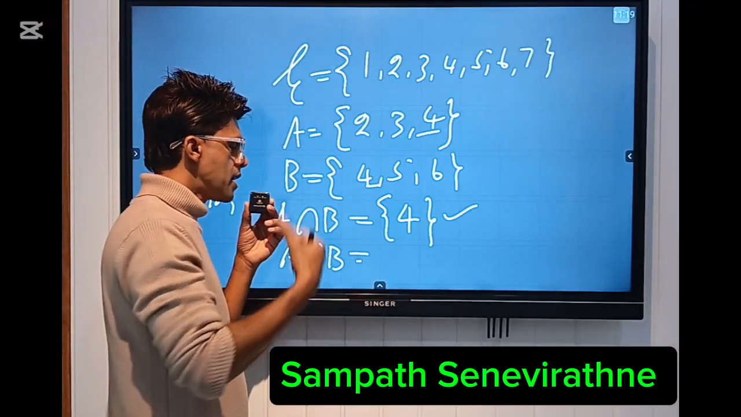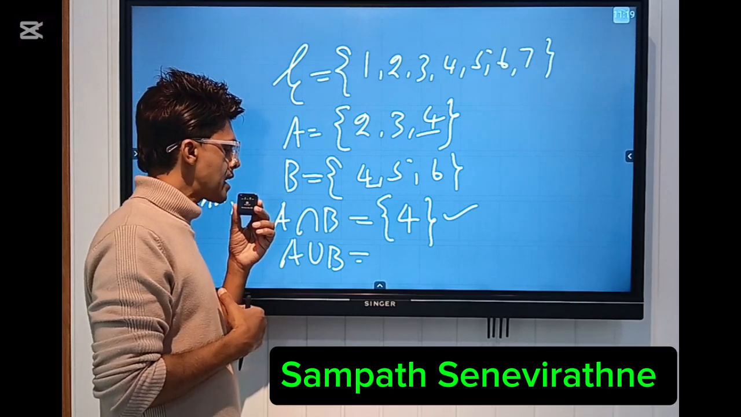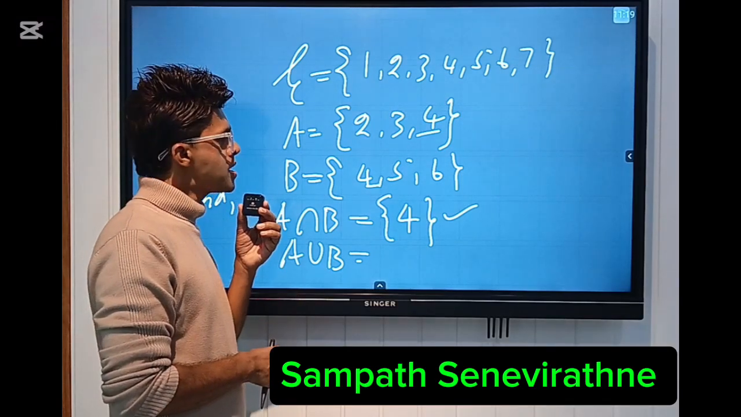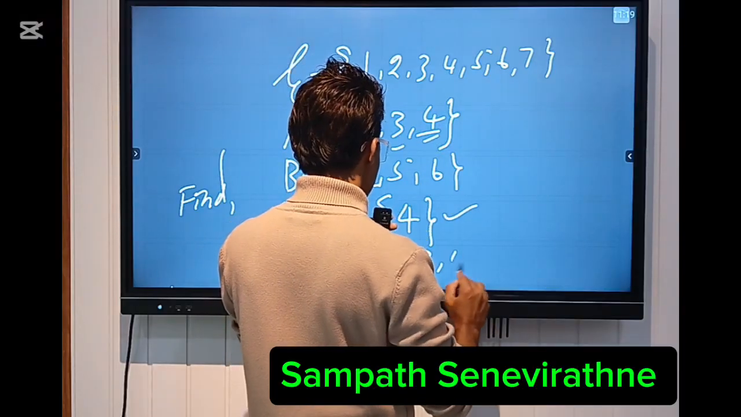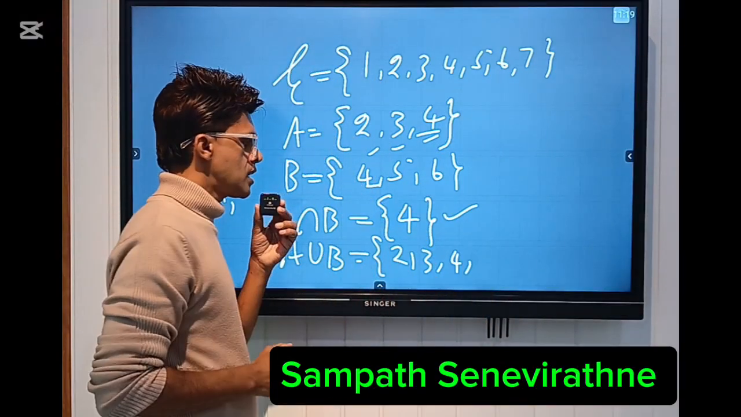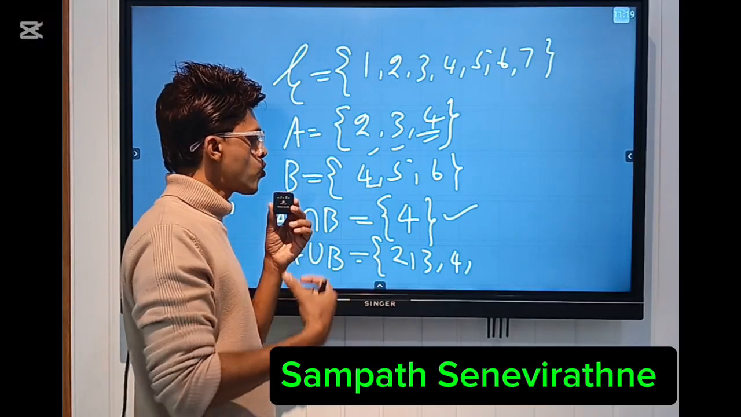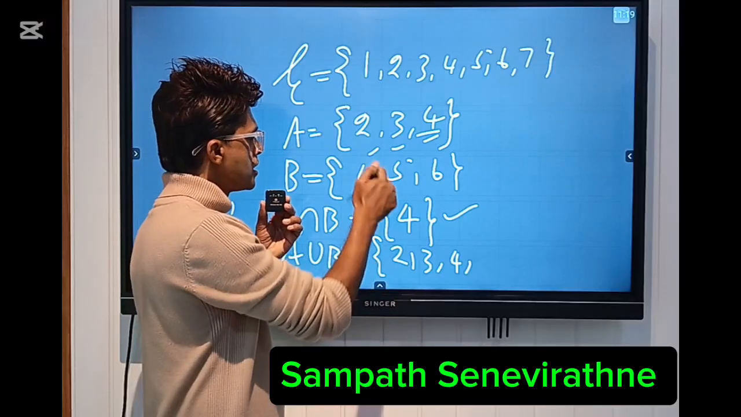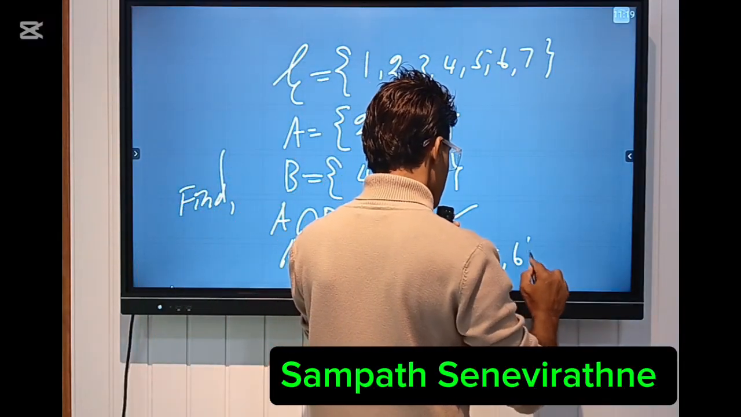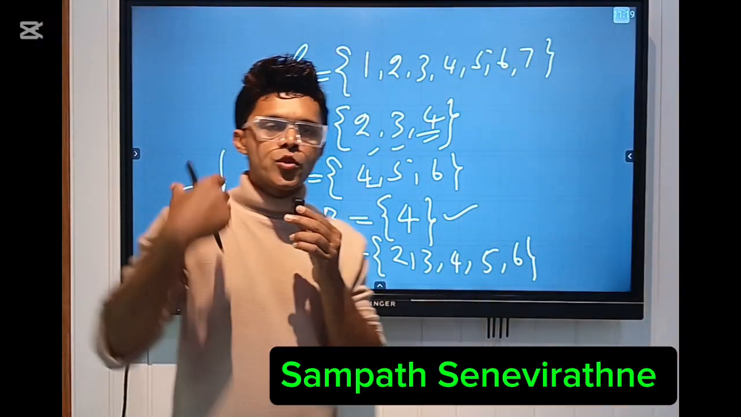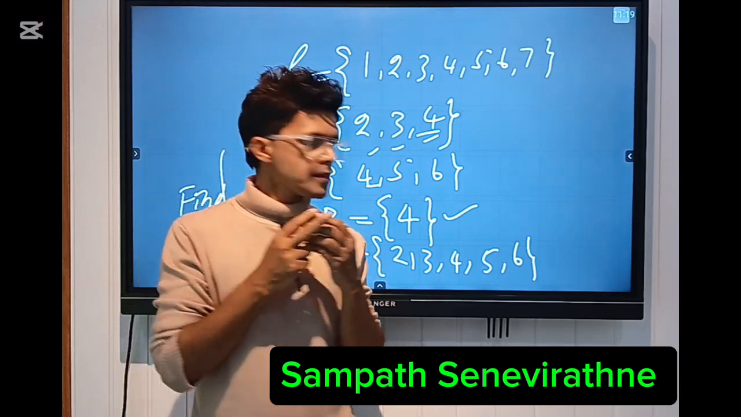A union B means all the elements that you could find in the sets A and B can be taken when you write the set A union B here. So here 2, 3 and 4, and the other one, in the set B here 4. The same element does not get written twice. So 2, 3, 4, and here we've already written 4, therefore we do not write it again. Then 5 and 6 should be written here. So the union of A and B is 2, 3, 4, 5 and 6.